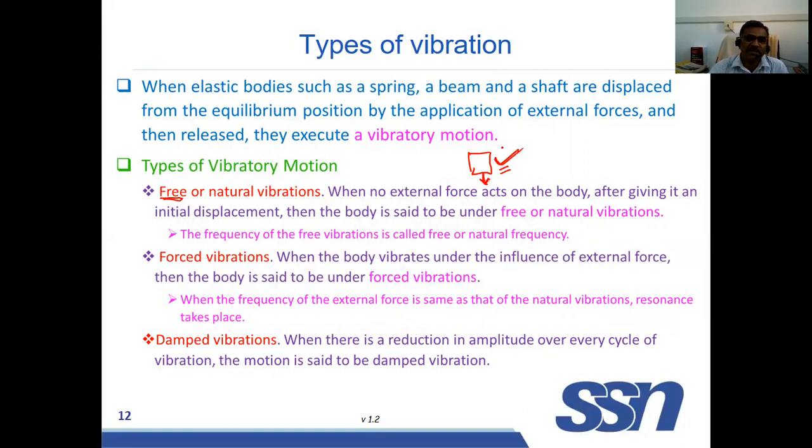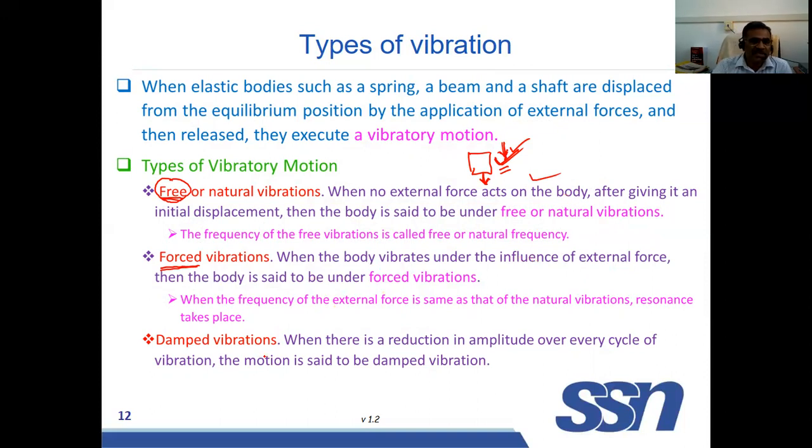In case of forced vibration, the force will be applied continuously. A cyclic force will be applied continuously. That is forced vibration. In case of free vibration, the force will be applied once and it is removed. But in case of forced vibration, it will be applied continuously. When the body vibrates under the influence of external force, then the body is under forced vibration. The force will be applied continuously. But in case of free vibration, it will be applied initially and then it is removed.